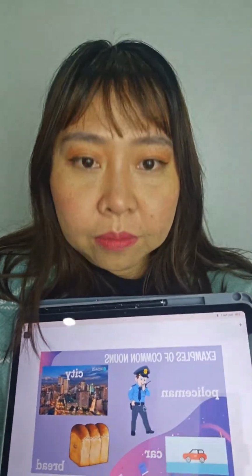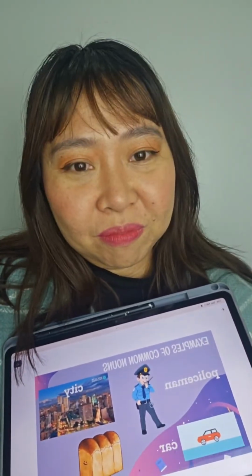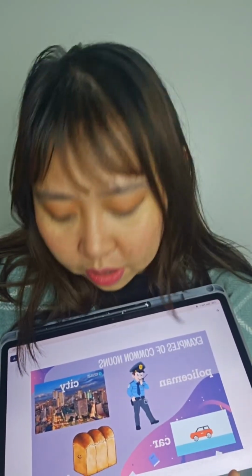So when we say common noun, we do not have a specific brand of car. And next we have city. There are a lot of cities in the world, like Pagadian City or Hanoi. So it's not specific. And then we have bread. Bread is also not specific. There are different types of bread, like wheat bread and all the other bread in the world.